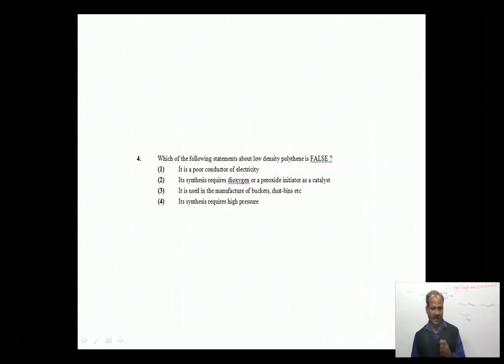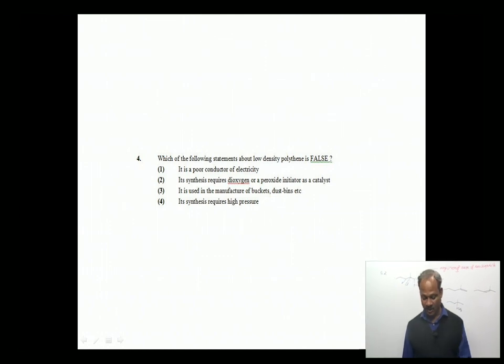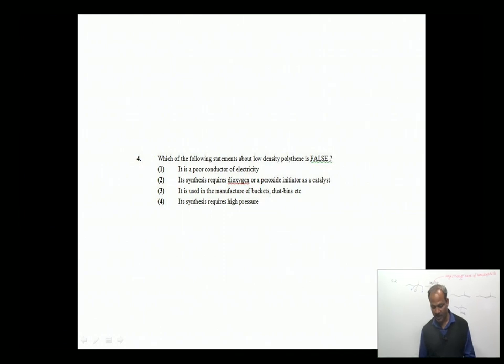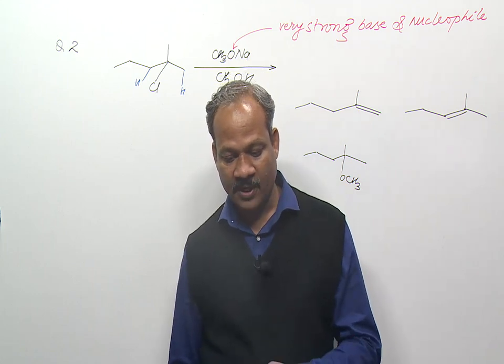Right, question number 4: which of the following statements about low density polythene is false? Now be careful, we have to identify the false statement. To identify the false statement, first of all we have to think about the important characteristic properties of low density polythene. You know that low density polythene is formed by polymerization of ethene, and after polymerization of ethene